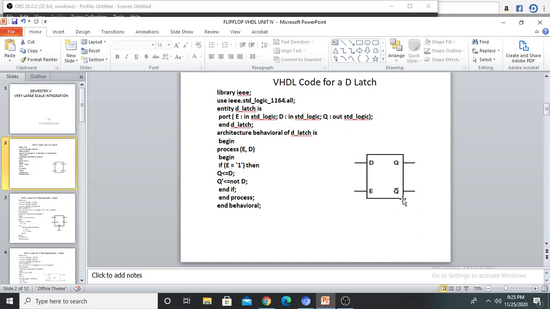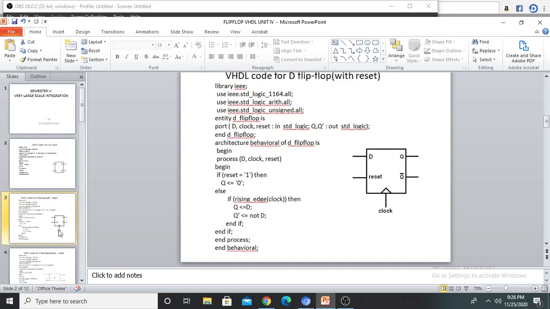Q bar is always complement of Q. So Q bar less than equal to not D. Next I am closing end if statement. So end if. Next I am closing process statement. So end process. Here I am closing architecture. So end behavior. This is the VHDL code for D latch.